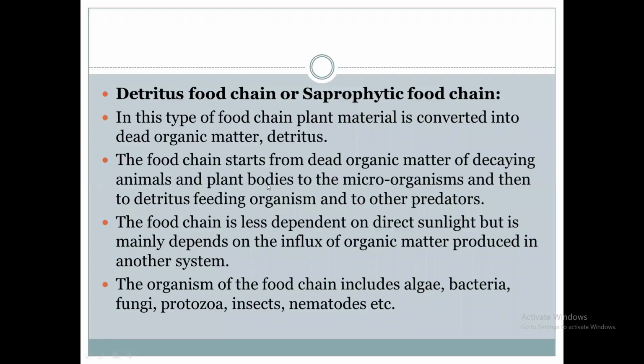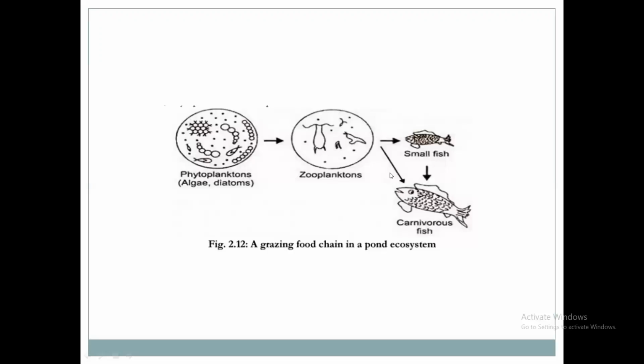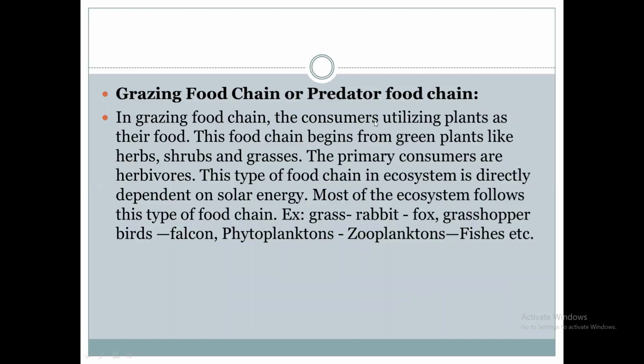So this food chain starts from the producer, green plants. Green plants are the herbs, shrubs, and grasses, or algae and diatoms present in the water. That will be consumed by zooplanktons. So these plants depend directly upon solar energy.